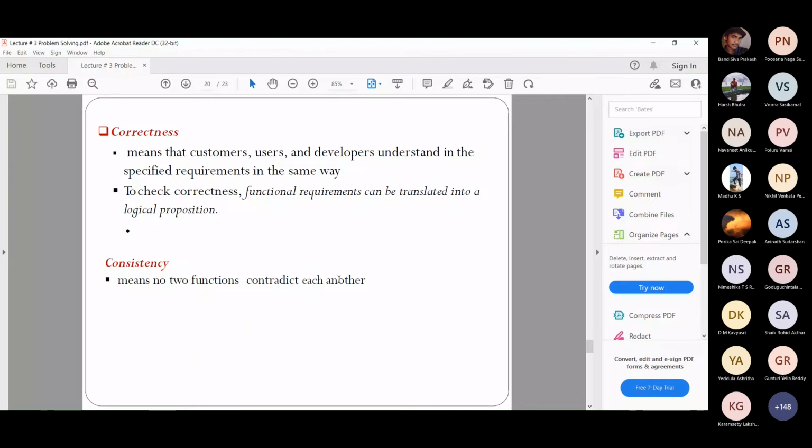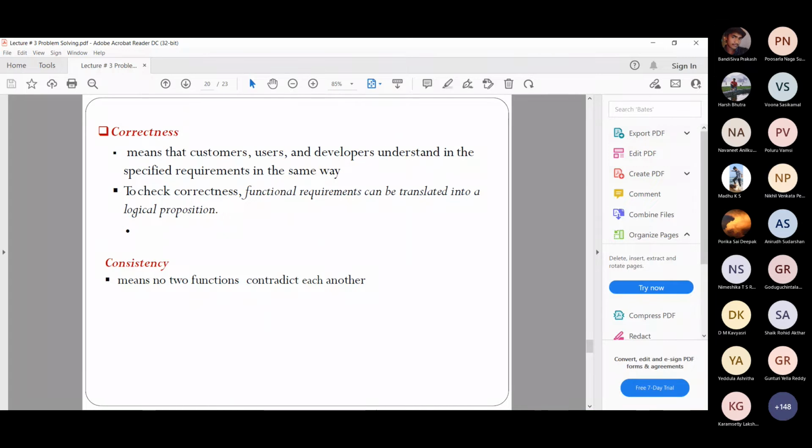Just a second, I'll repeat it. We are talking about correctness. Correctness means all the users, all the stakeholders, understand this in the same way. So to check correctness, it can be written as a logical proposition. You remember what a proposition is, no? Like we wrote P implies Q, P or Q, etc.